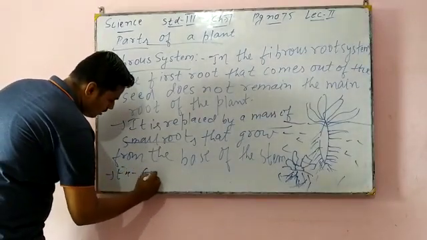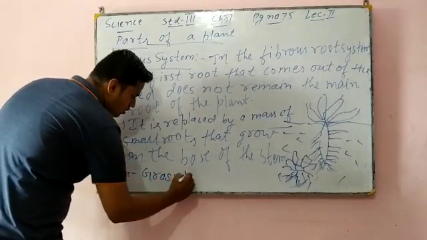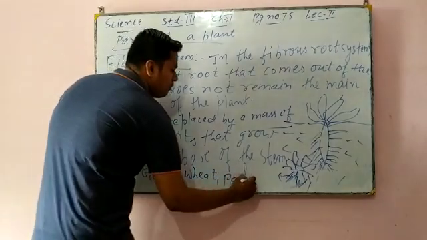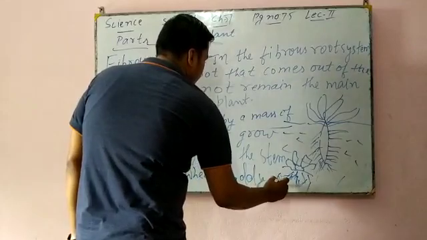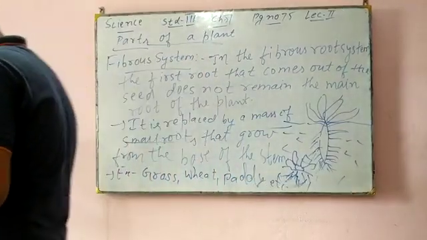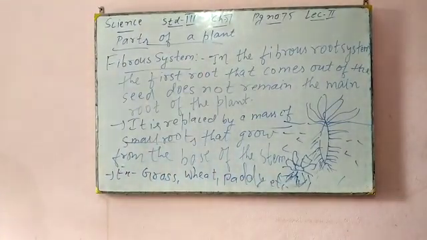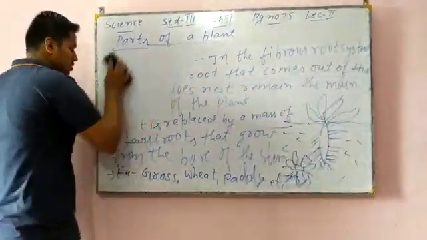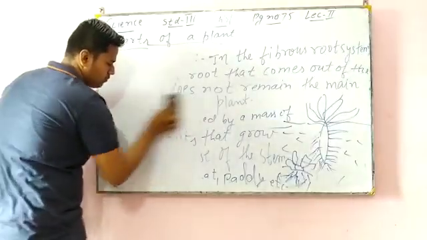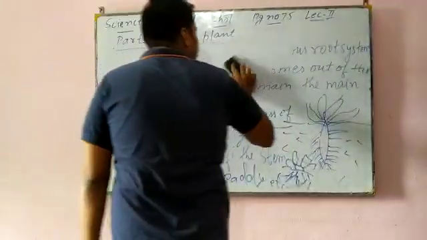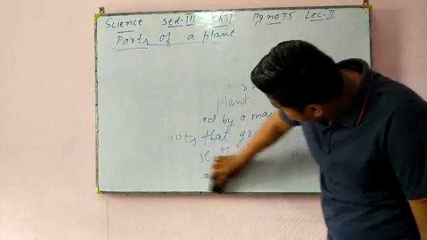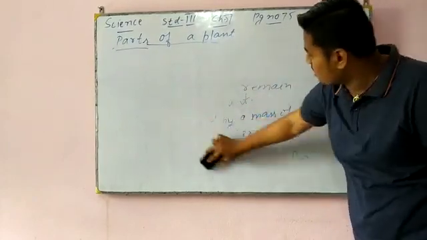Examples are grass, wheat, paddy, etc. Now I will show you some differences between taproot system and fibrous root system. We have seen what is taproot system and what is fibrous system. Now I will show you the differences.